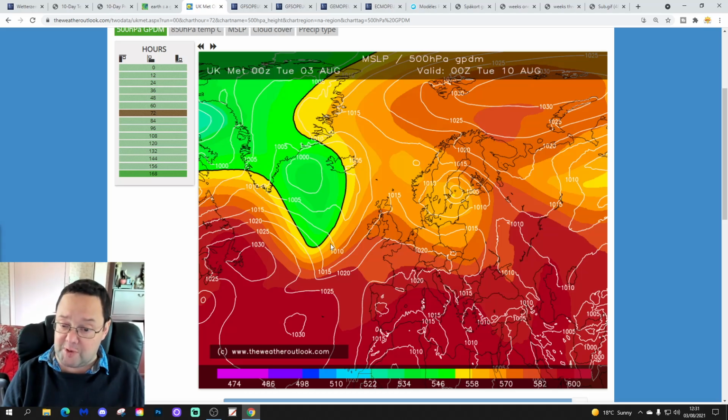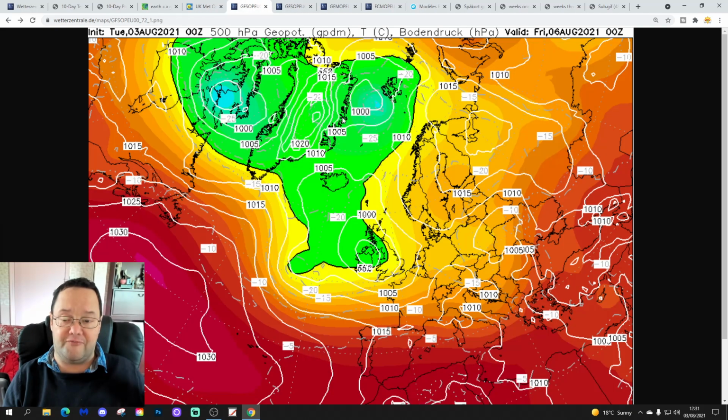There is still quite a bit of low pressure in the Atlantic, though, and that will carry on affecting parts of Scotland and Northern Ireland, I think, through the early to middle part of next week. So it never settles down in the north next week, but down in the south it probably does turn a little bit drier and warmer for a few days. How long that goes on for does remain to be seen, though.